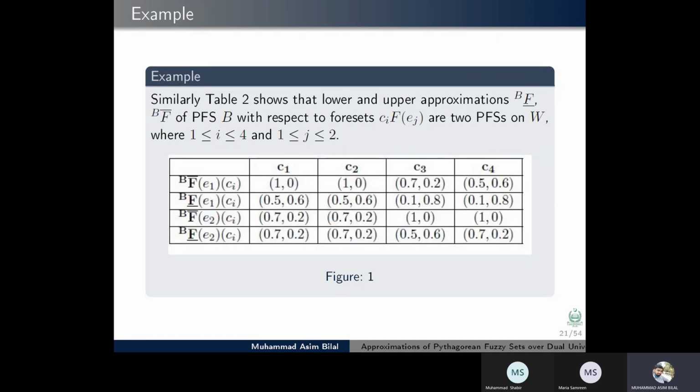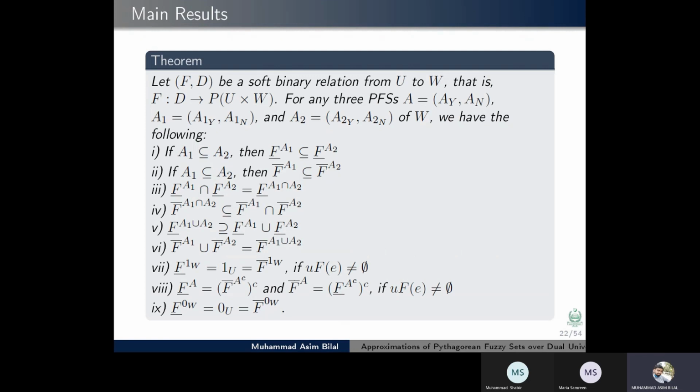Similarly, Table 2 shows the lower approximation and upper approximation of Pythagorean fuzzy set B, which are two Pythagorean fuzzy sets on W. Let (F, D) be a soft binary relation from U to W, that is, F is a mapping. For any three Pythagorean fuzzy sets, we have the following results.